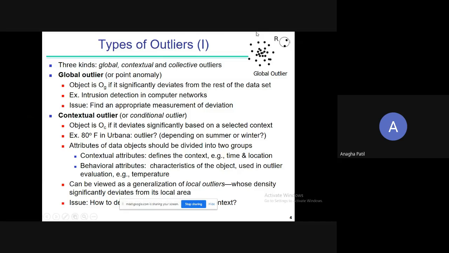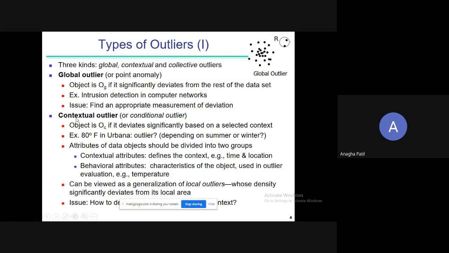Let's say, for example, we have this set of data objects and we have provided a particular criteria, and based on that we have got this cluster, and the data points are falling within this cluster. There are certain objects, these two objects, which are not falling within the cluster. So they are the global outliers, just deviating from the rest of the data set. An example is intrusion detection in computer networks.